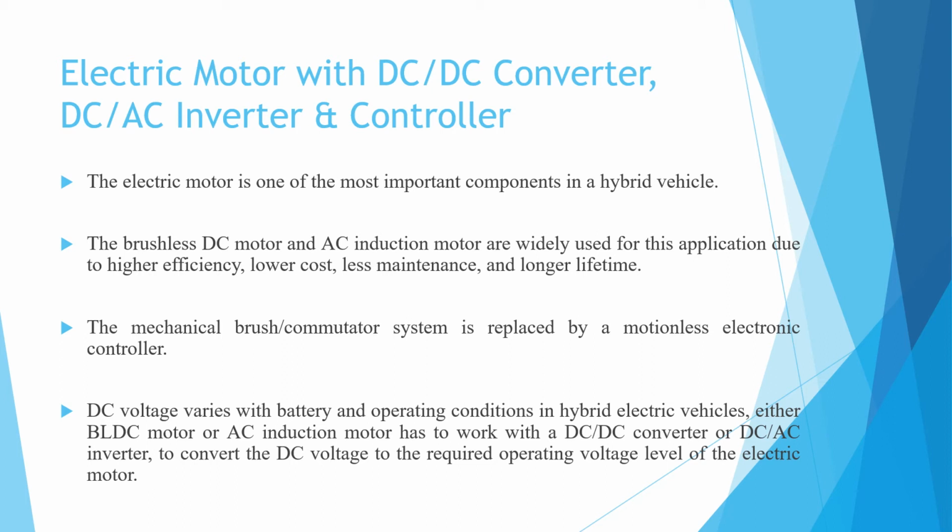The mechanical brush or commutator system is replaced by a motionless electronic controller. DC voltage varies with battery and operating condition in a hybrid electric vehicle, so either the BLDC motor or the AC induction motor has to work with a DC to DC converter or DC to AC inverter to convert the DC voltage to the required operating voltage level of the electric motor.